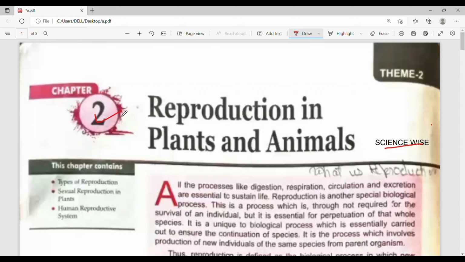Today we are going to start chapter 2, Reproduction in Plants and Animals. In this chapter we are not going to study all the topics but only the human reproductive system. Before starting, I would like to tell you what reproduction is.